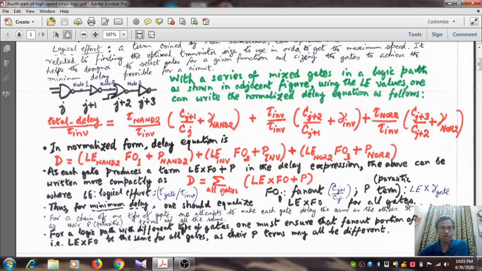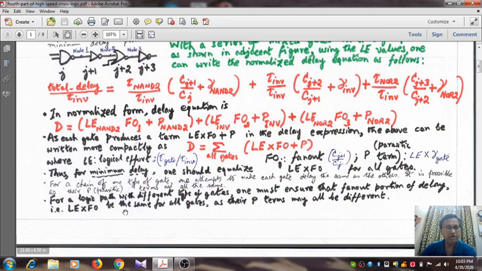So we cannot expect to make the total LE into FO plus P the same for all the stages, right? P terms will definitely differ, but LE into FO we can surely make equal for all stages. Although the LE will differ, we can select the FO so that LE into FO becomes equal for all the stages. So for a logic path with different types of gates, one must ensure that the fan out portion of the delay, that is LE multiplied by FO, be the same for all gates, as their P terms may all be different. Okay, so let us progress.